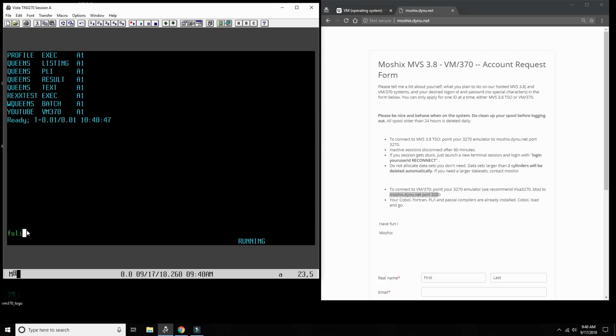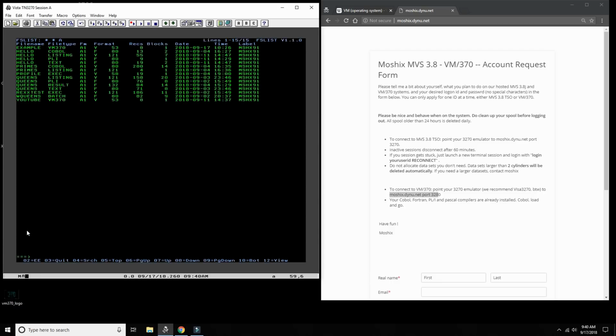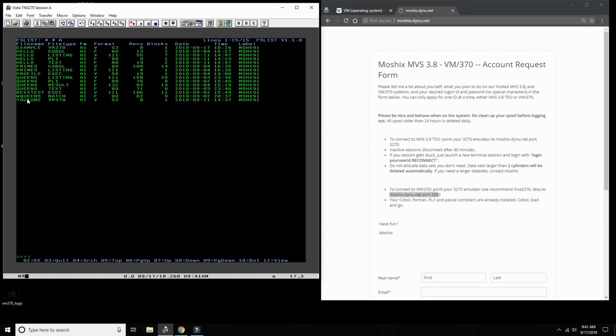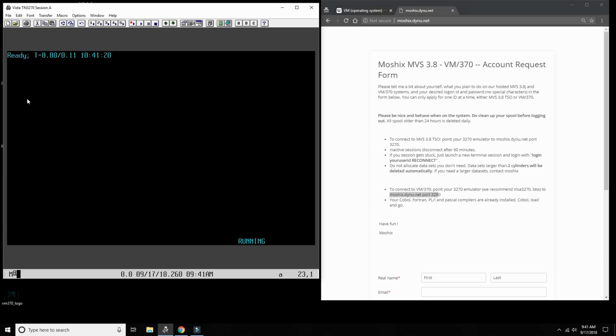Or if I type fs list, anything on drive A, it will go into full screen mode and show me some files. Now I can go here, and if I press function key 2, I'll be able to edit that file, or if I press function key 12, I'll be able to view it. Let's do function key 12. Okay, and now I can view it. F3, I can quit and go back here. F3 again, and I quit and go back again to line mode.